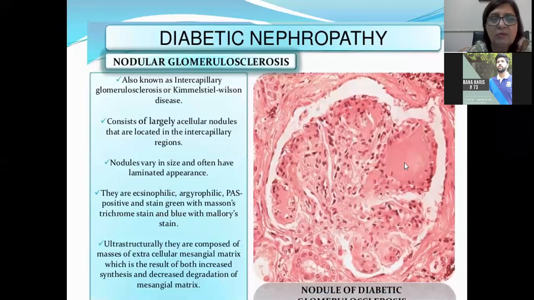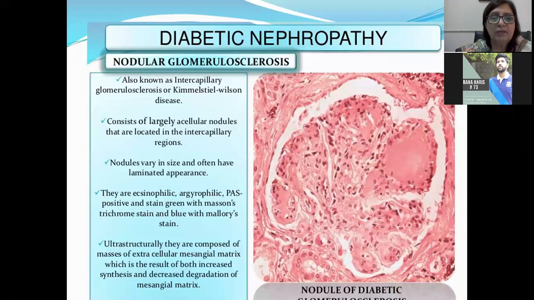Previously, this disease was also known as Kimmelstiel-Wilson disease. It's written here. Also known as intercapillary glomerulosclerosis or Kimmelstiel-Wilson disease. Any examiner can ask you in the viva, what do you understand by diabetic nephropathy with Kimmelstiel-Wilson disease? You are going to say it consists of large acellular nodules which are located in the intercapillary region, and they lead to glomerulosclerosis, and they are called Kimmelstiel nodules or Kimmelstiel-Wilson disease.